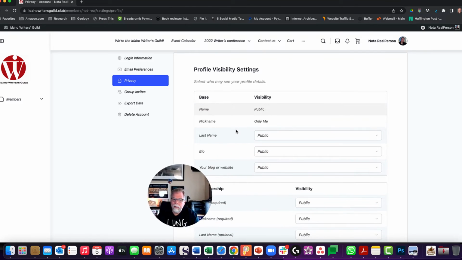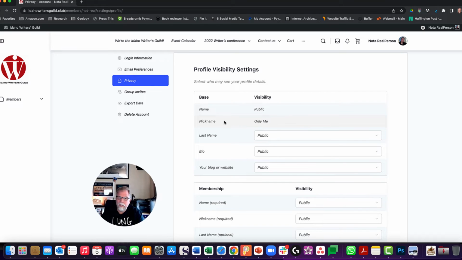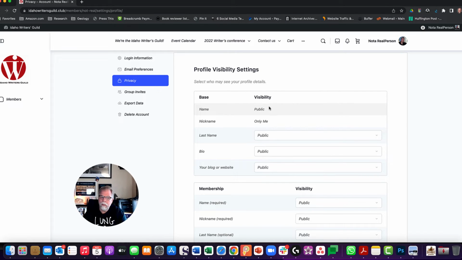So your name, the base name that you put in, and your nickname can be anybody that you can. Your name is the only thing that's going to be public. That's why that can be any name you want. It can be your pen name. It can be whatever name you want. If you don't want anybody to know your true identity being a member of the Idaho Writers Guild, you can just put in a nickname at that point, and then that's the only thing that people can see.